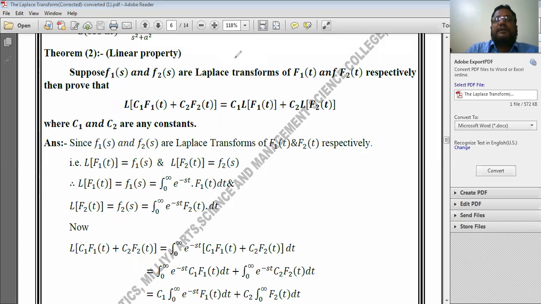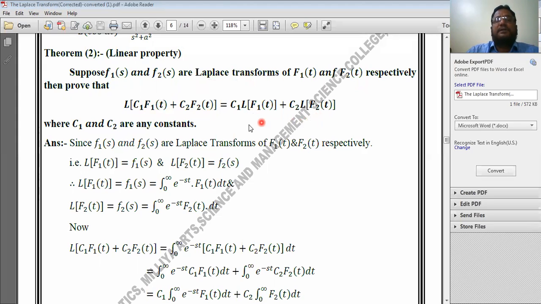The first function is f1 of t and the second function is f2 of t respectively. Okay, means Laplace transform of f1 of t is F1 of s and Laplace transform of f2 of t is F2 of s. Then prove that Laplace transform of c1 into f1 of t plus c2 into f2 of t is equal to c1 into Laplace transform of f1 of t plus c2 Laplace transform of f2 of t, where c1, c2 are any constants.